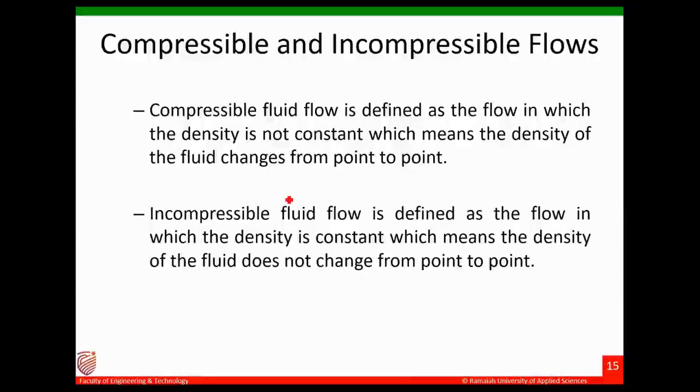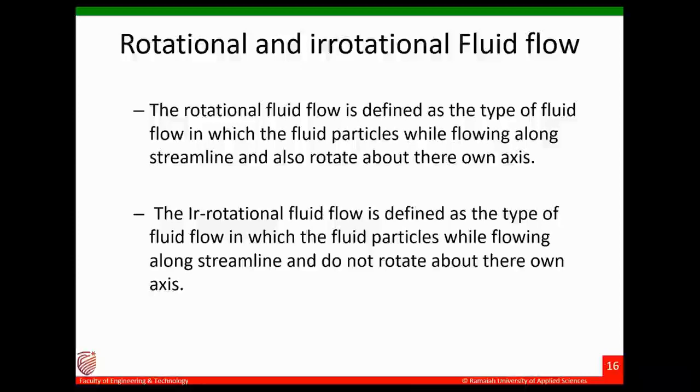The next, compressible and incompressible flow. As the name says, if the density is not constant, that means the density of the fluid changes from point to point, then it is called compressible flow. Incompressible means density remains constant from point to point. The examples are water, oil, all the liquids. Here the best example is air and other gases. Those are compressible.